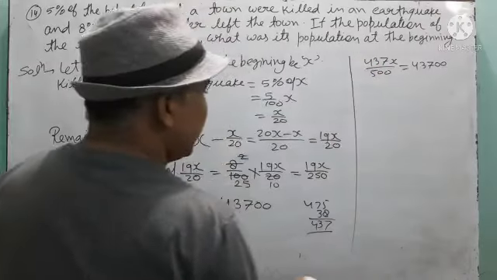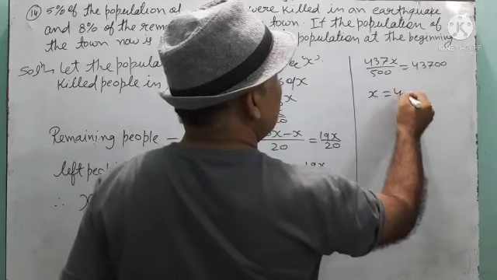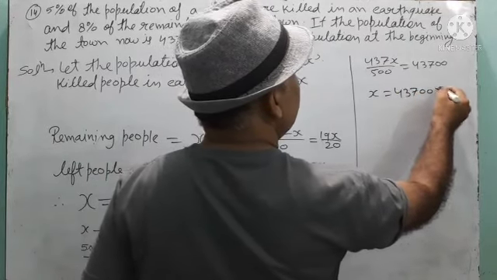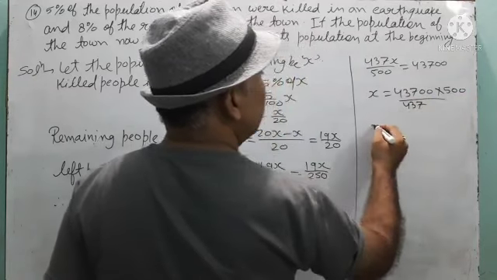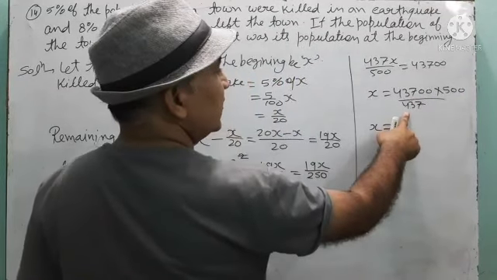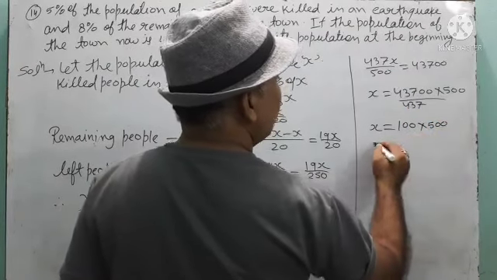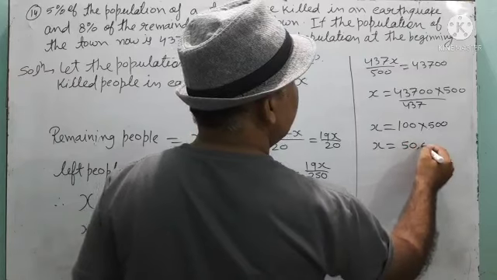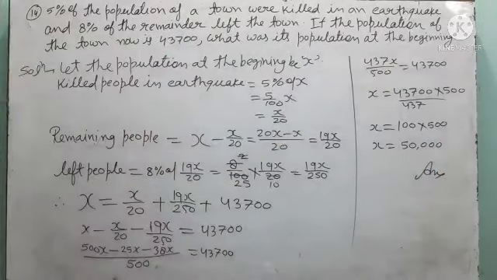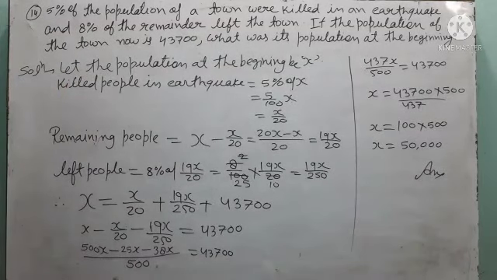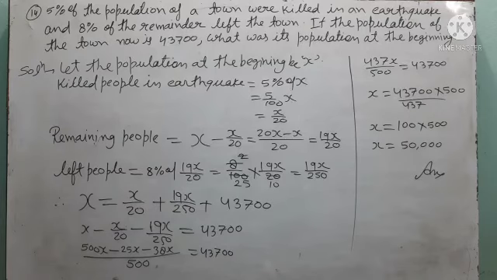Now by cross multiplication you can find the value. Here x is equal to 43700 into 500 upon 437. 437 dividing this number, we are getting 100. So 100 into 500 is 50,000. That means population of the town at the beginning was 50,000. Okay children, now note down these questions so that we can do some more.